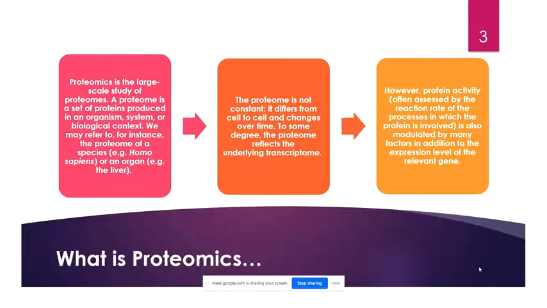Proteomics domain. Now, can anyone say what is proteomics? Sir, the study of protein. The study of protein. Sir, can you say? Yes, go on. Don't worry. You don't have to be right or something. Just a discussion. Come on.